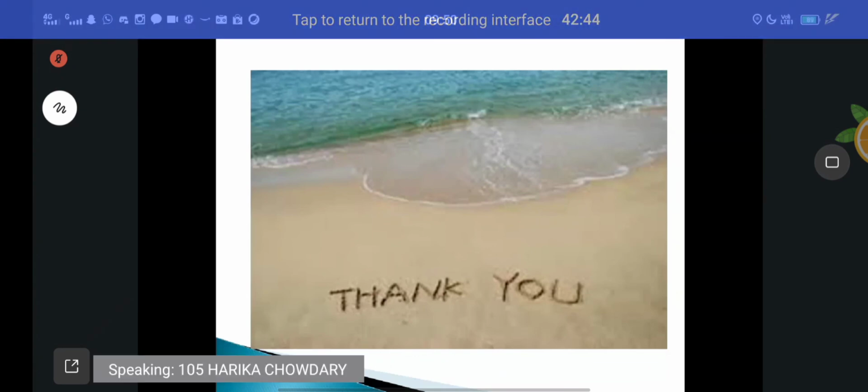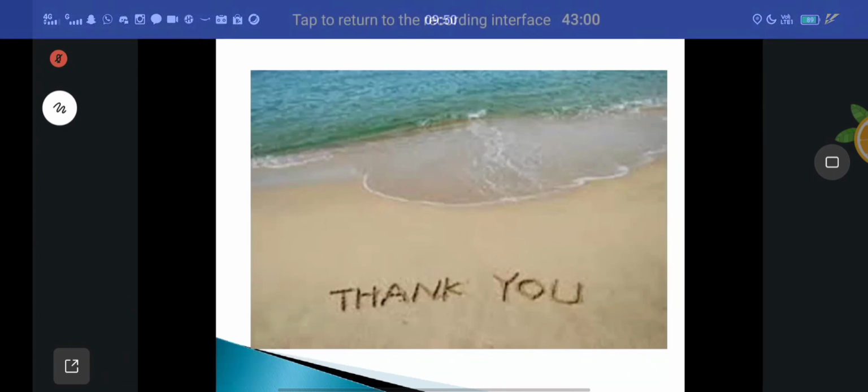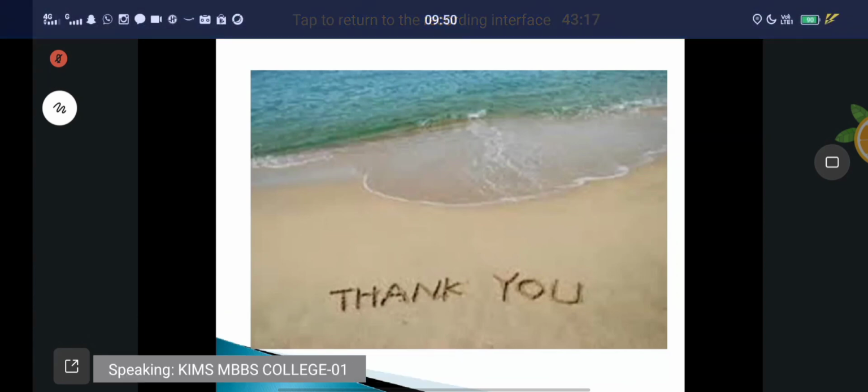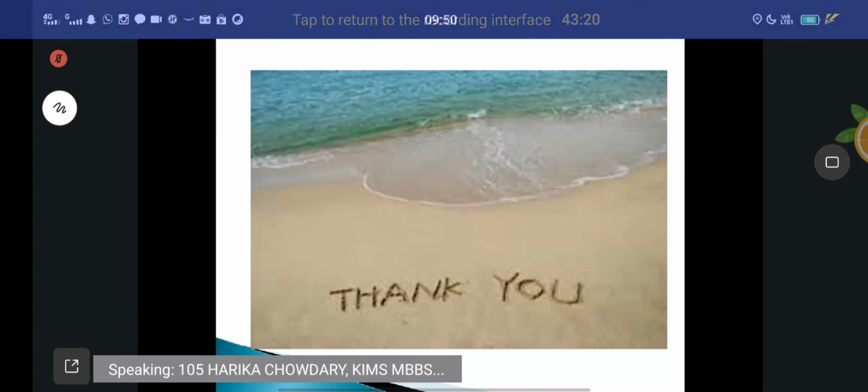Roll number 105. What is the definition of the popliteal fossa? Yes, correct: a diamond-shaped depression lying behind each knee joint.